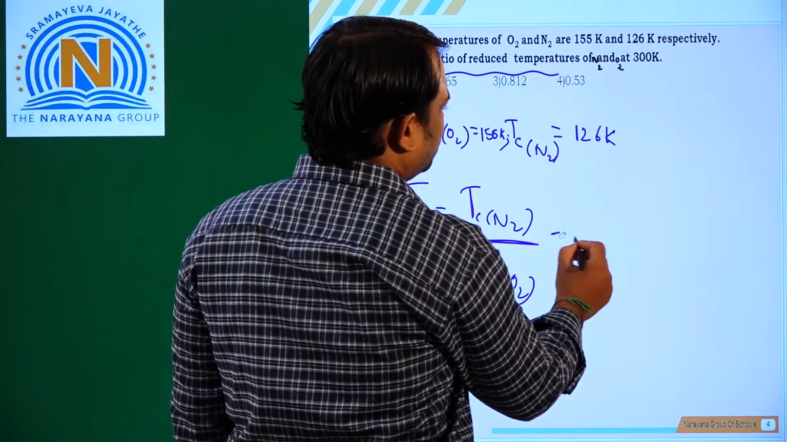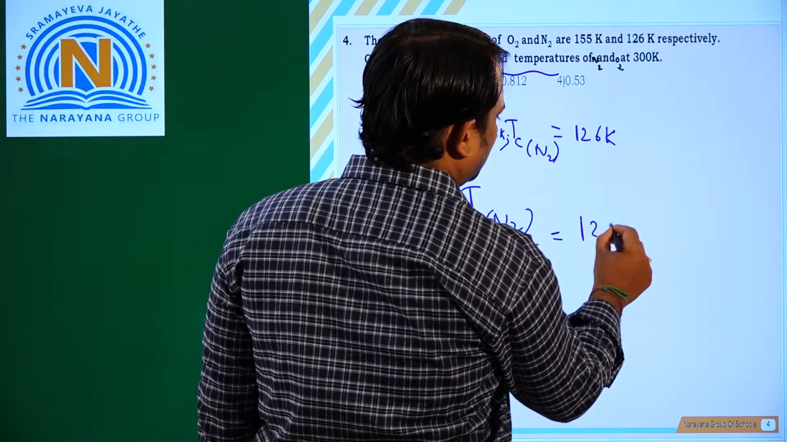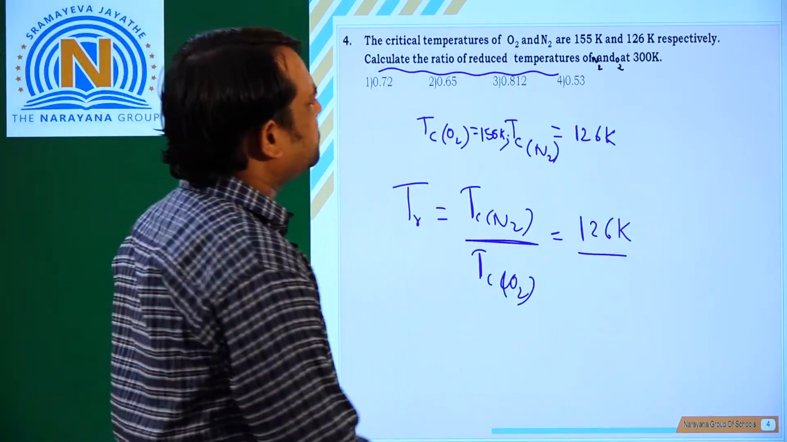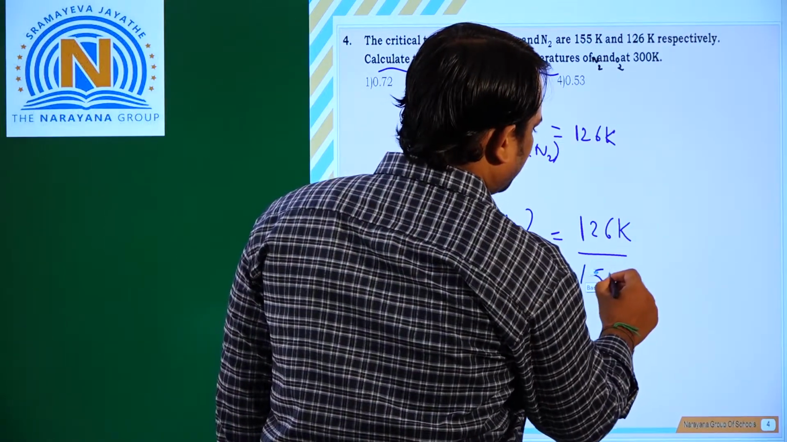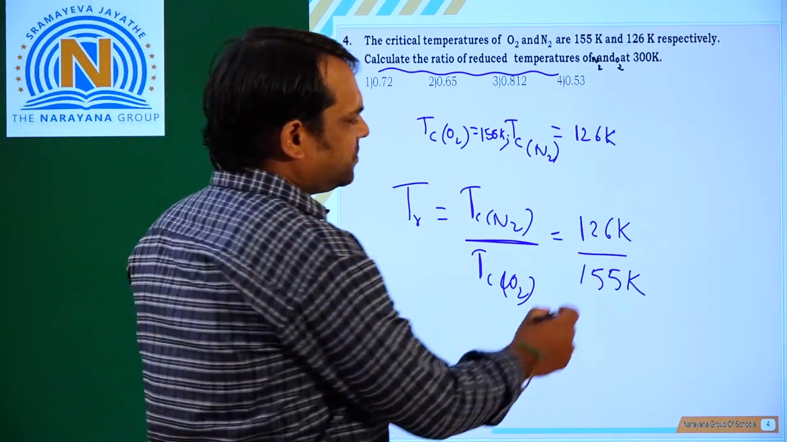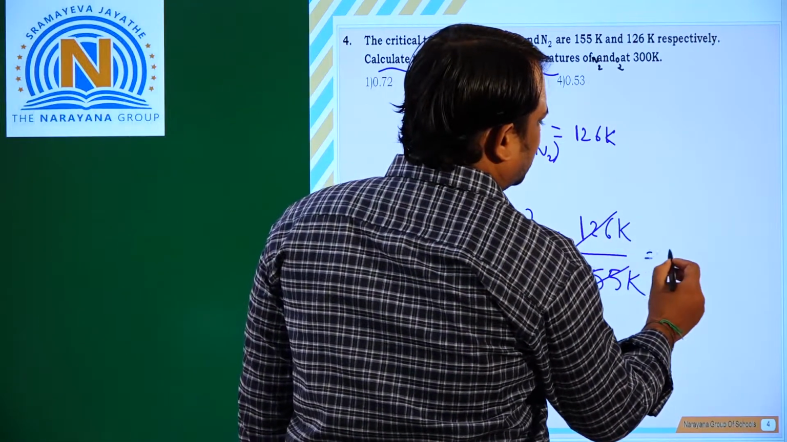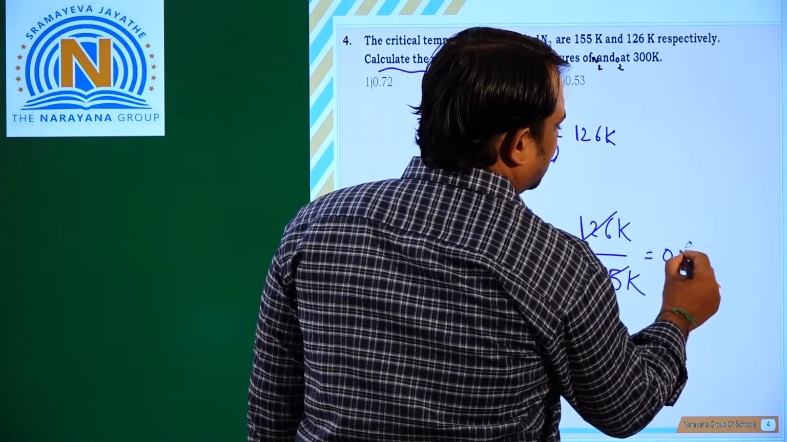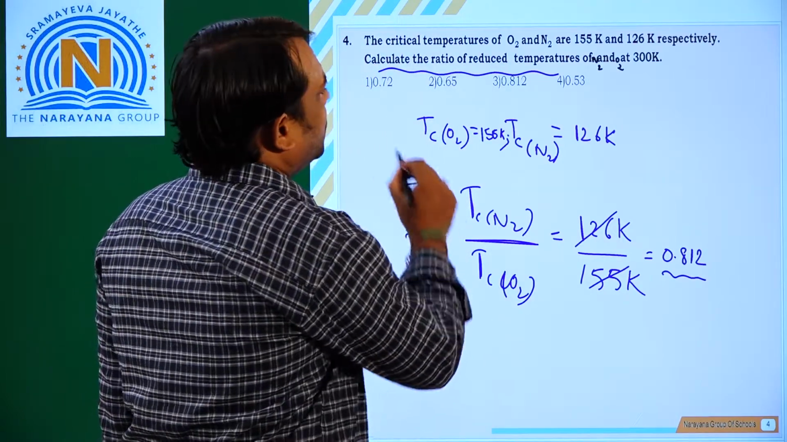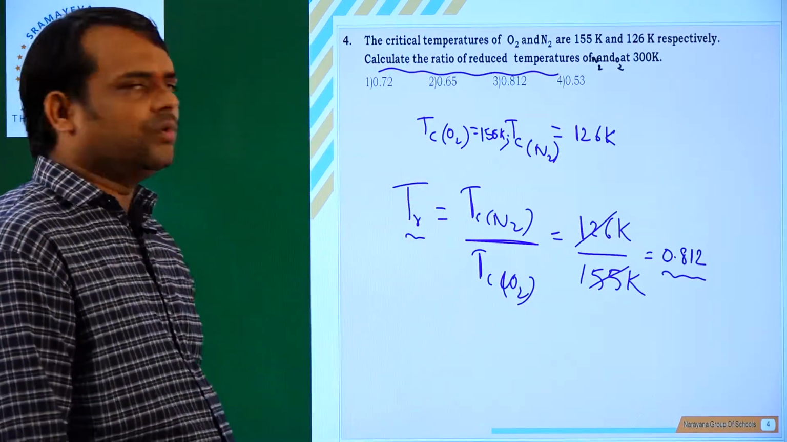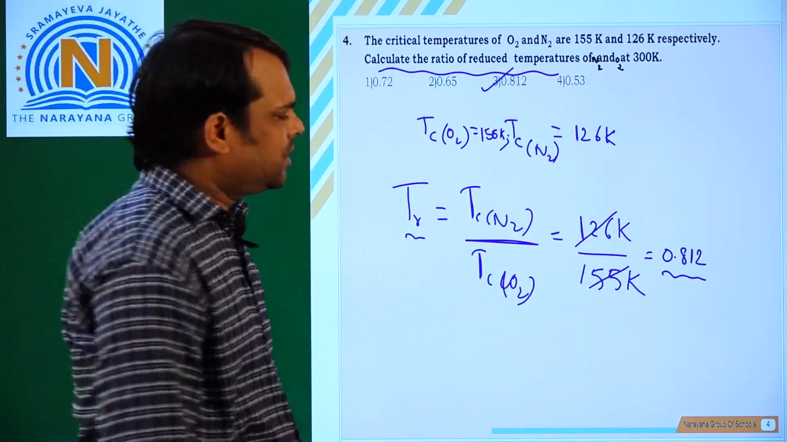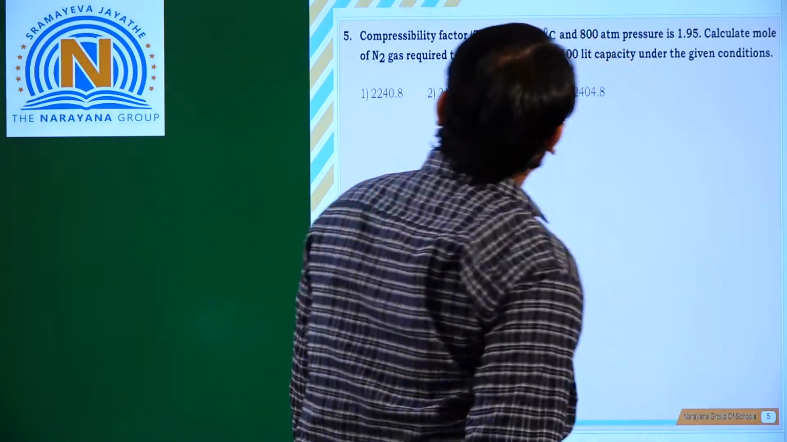So what is Tc of O2? The critical temperature of nitrogen is 126 Kelvin and the critical temperature of oxygen is 155 Kelvin. If you do the calculation we'll get 0.812. This is the ratio of reduced temperature of N2 and O2. So which option is correct? The third option is correct. And next we'll move to the last question.